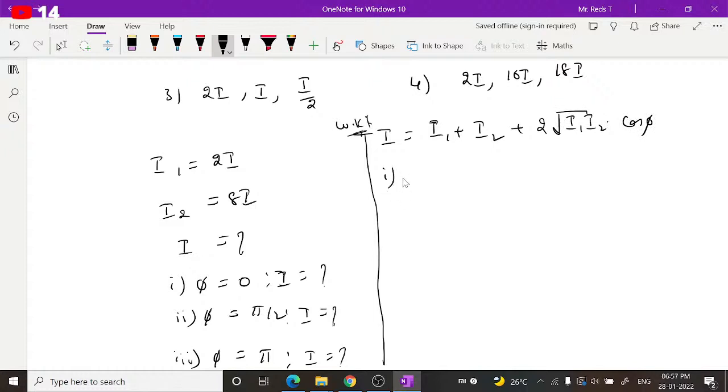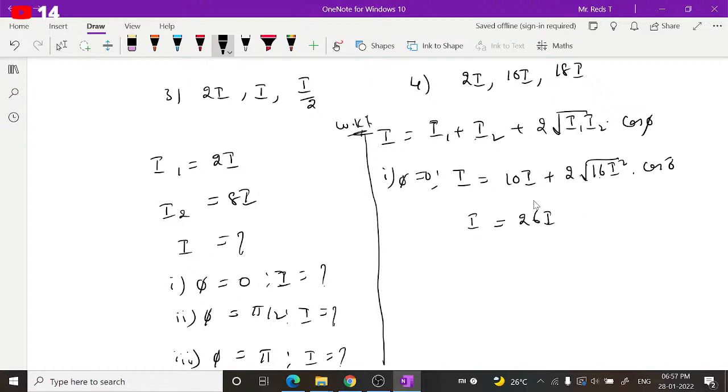So for the first case, phi is equal to 0, I is equal to what? I1 is 2i, I2 is 8i, 2i plus 8i is 10i, plus 2 into cos 0, which is 1, into root of I1 I2. Square root of 2 into 8 is 16 I square, under root into cos 0. Cos 0 is 1. So we get root 16 is 4 and root I square is I, so 2 into 8, 16. 10 plus 16 is 26i. Right? This will be I in the first case.